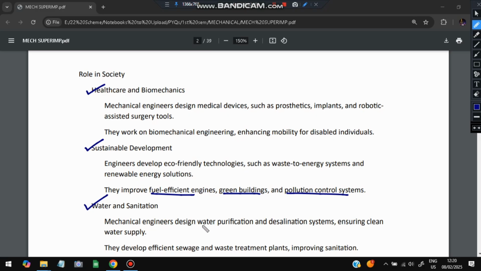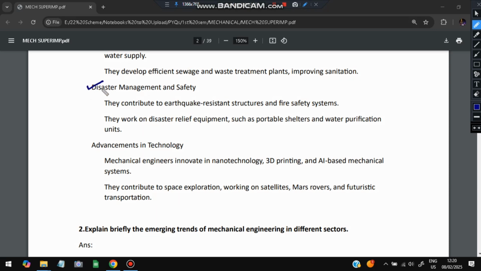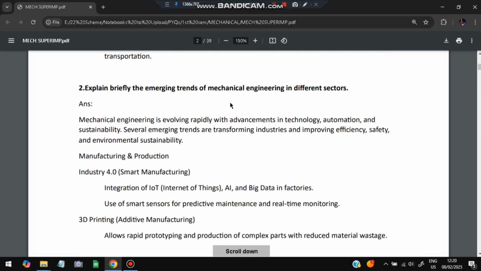Water and sanitation: they design water purification systems and desalination systems. Then disaster management and safety. If any disaster comes, how can it be managed and how can people be rescued, all those techniques and equipment are designed by the mechanical engineers. And advancement in technology includes nanotechnology, 3D printing, AI based printing, and working on satellites and space exploration. All the things required for these are designed by the mechanical engineers. That was about the society.